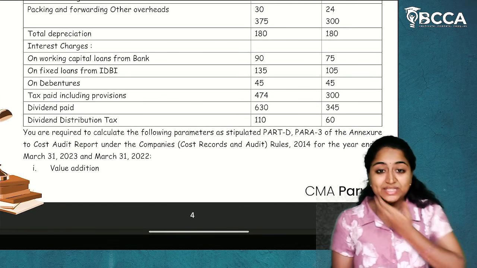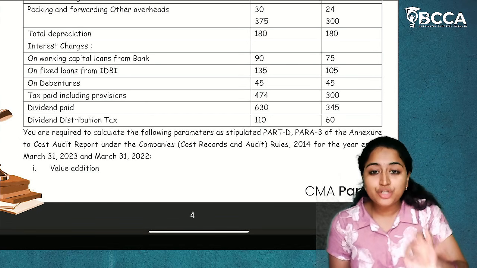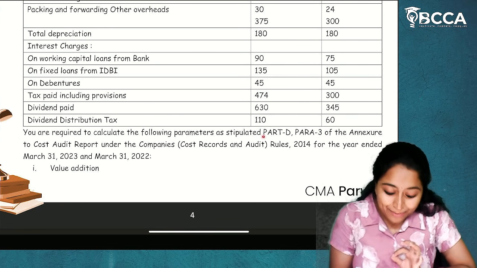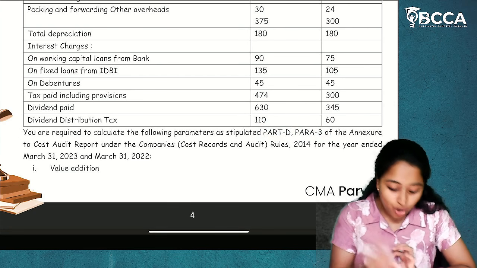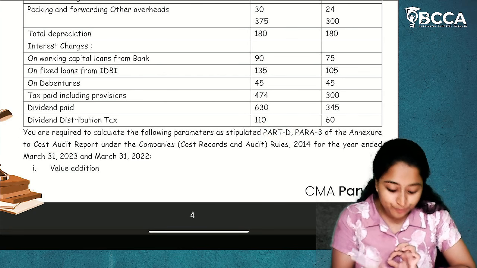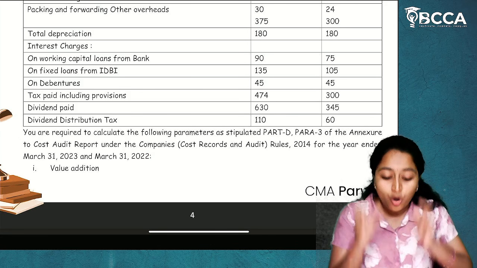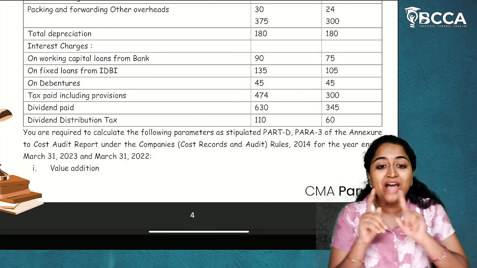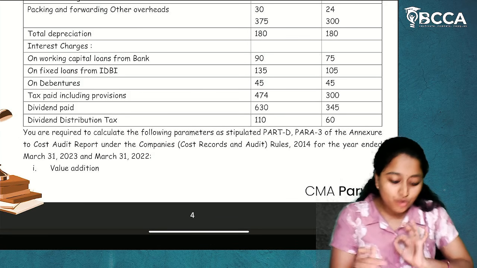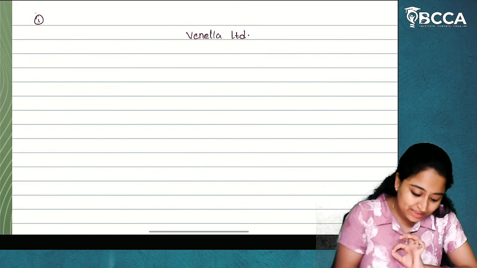What they have told us is that we have to do the calculation according to Part D, Para 3 of the annexure to the cost audit report under the Companies Cost Records and Audit Rules 2014. Only by following this, we have to do the solution. So, we have to give that clarity.